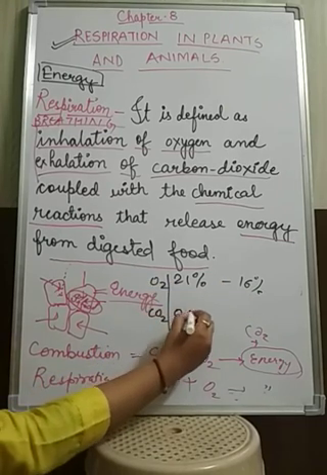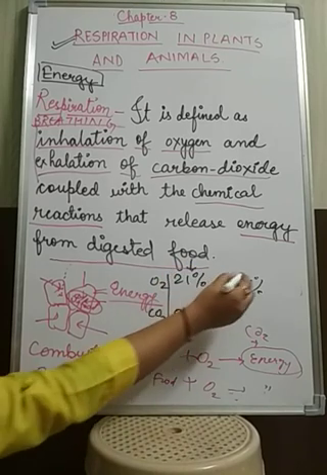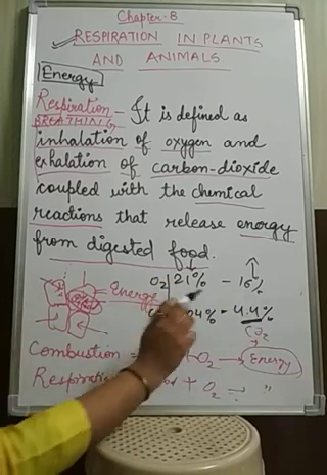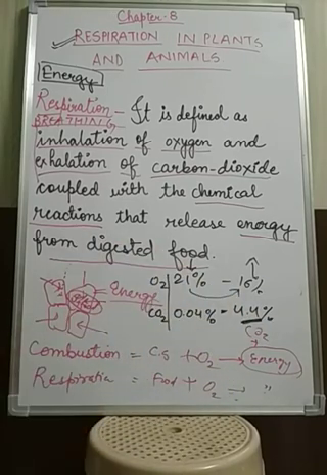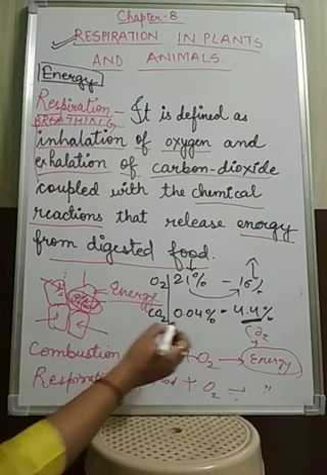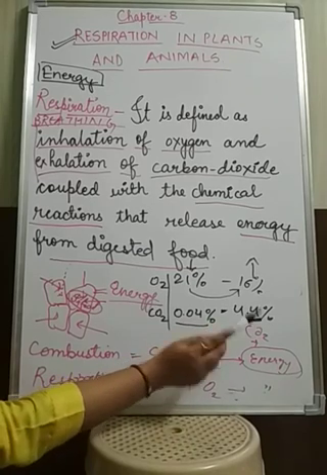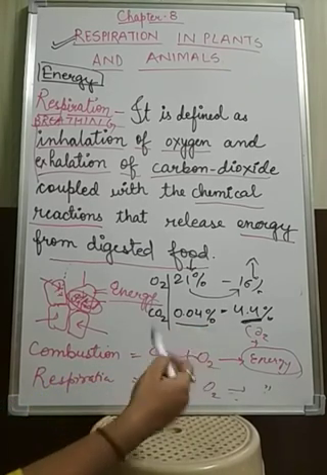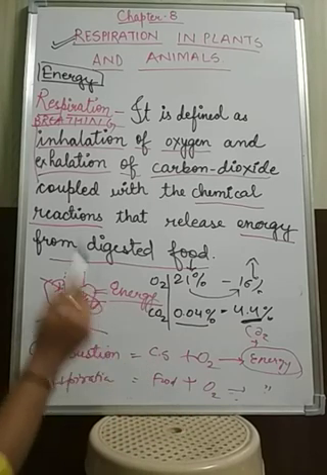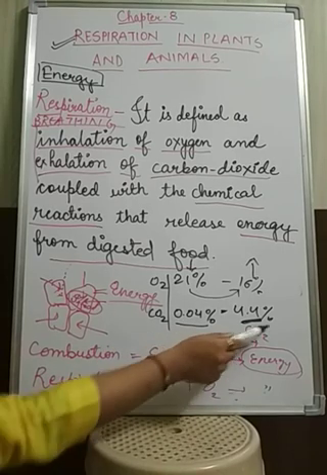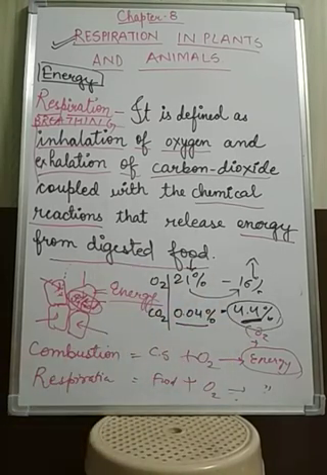Now what about carbon dioxide? 0.04% of carbon dioxide we are taking, and what we are releasing? 4.4%. So the ratio of oxygen is lower because our body needs oxygen for the other processes, so it comes down from 21% to 16%. But what about carbon dioxide? The 0.04% of carbon dioxide converts to 4.4% because in our bodily processes there are certain processes in which carbon dioxide gas is released, and that carbon dioxide gas is exhaled out from our body. That's why its ratio increases during exhalation.